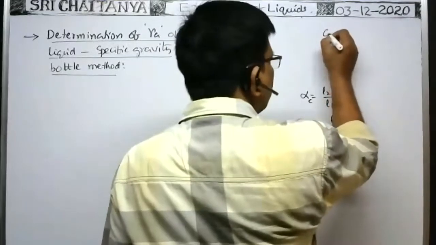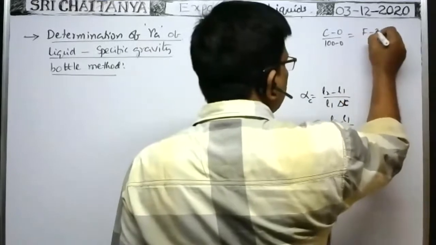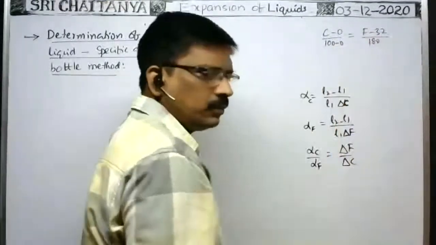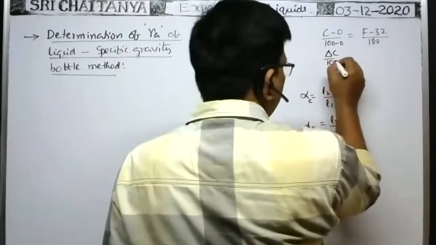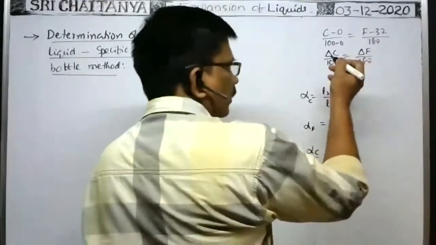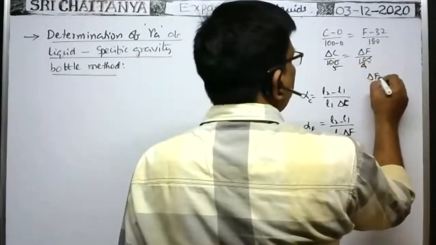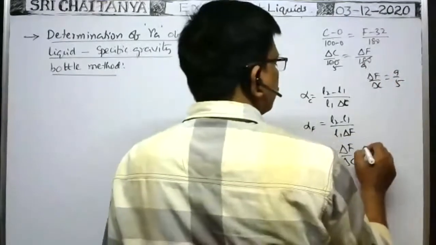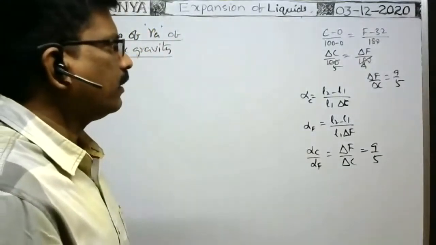Already we know (C minus 0) by (100 minus 0) is equal to (F minus 32) by 180, since 212 minus 32 is 180. So delta C by 100 is equal to delta F by 180. Already I said this one. Therefore delta F by delta C is equal to 9 by 5.